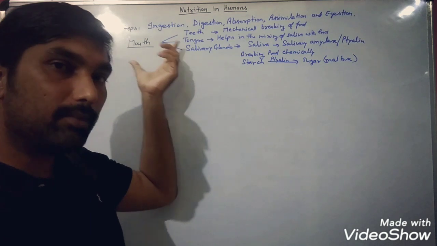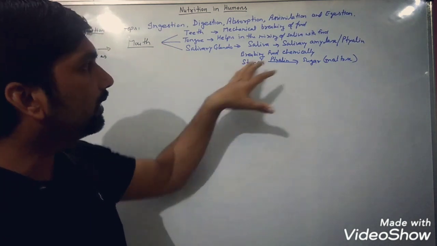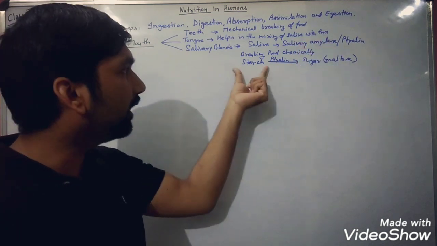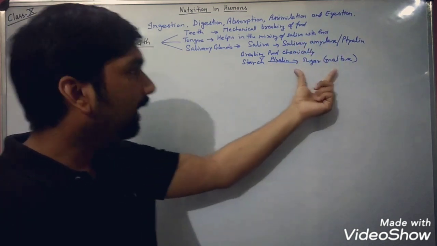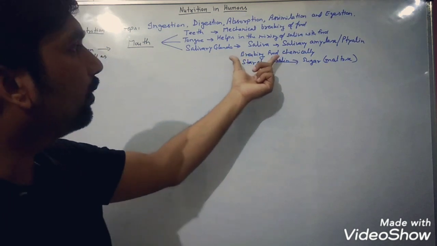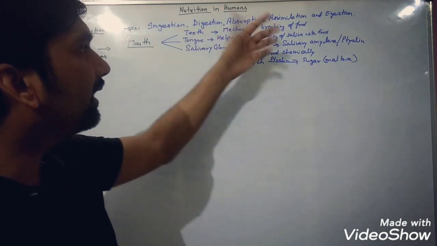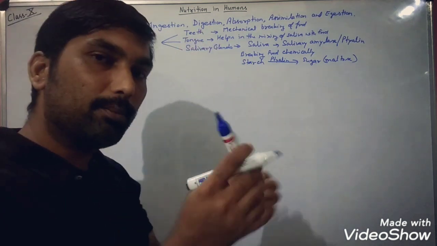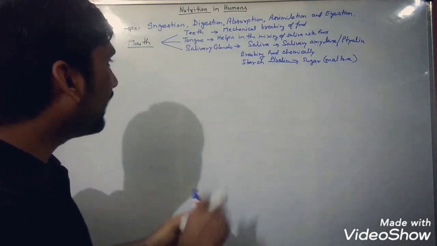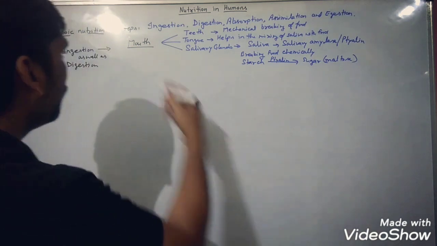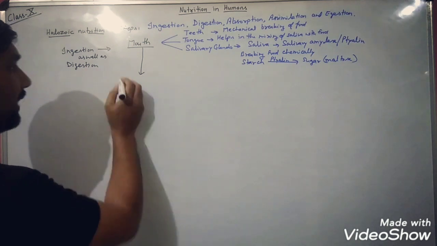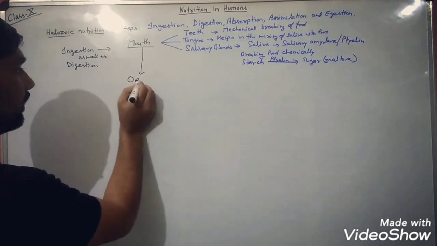So digestion starts from the mouth itself, because we have the salivary amylase enzyme which is going to break down starch into sugar, and this is what? Chemical breakdown of food. Teeth are involved in the mechanical breaking of food, and the tongue is going to help in mixing the saliva properly with the food, as well as push the food into the next organ that is known as what? Esophagus.